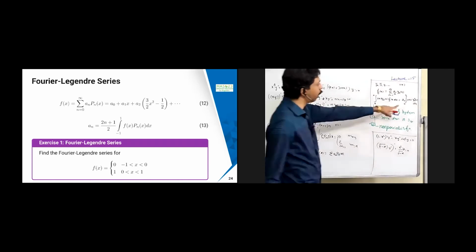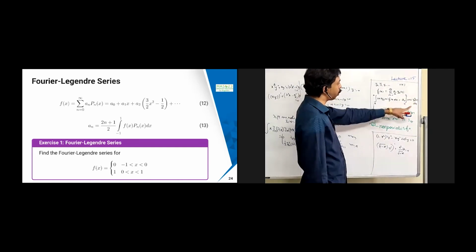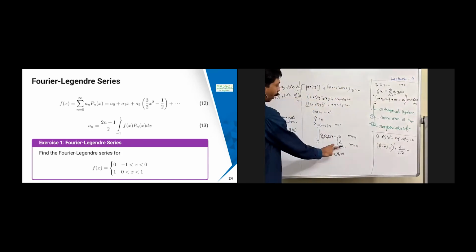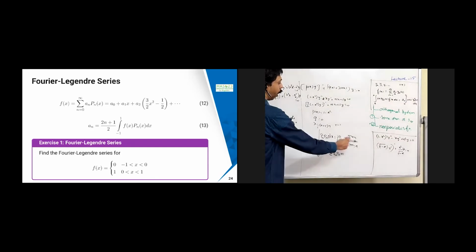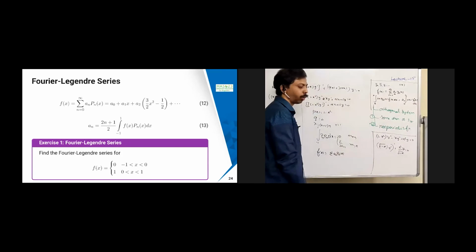Okay, integral Pn square. So this is with respect to the r of x equal to 1 case. In this case you are going to get f of x into Pn of x. Pn square of x is going to become 2 by 2n plus 1. So if I take it over here, then this is going to become 2n plus 1 by 2. So therefore that is nothing but my an. So I have given an f of x, like the way you do for the Fourier series, you can do the same thing for the Fourier Legendre series also.